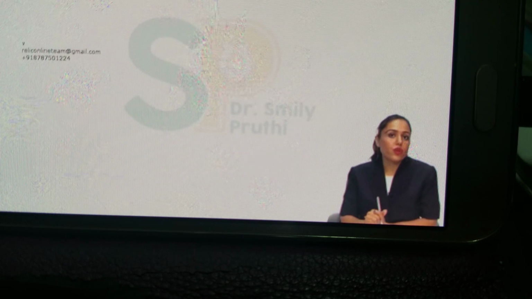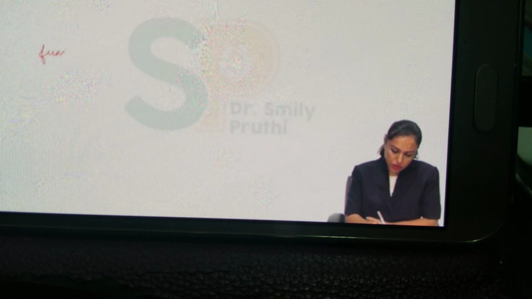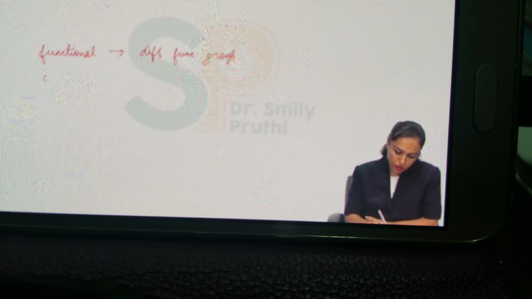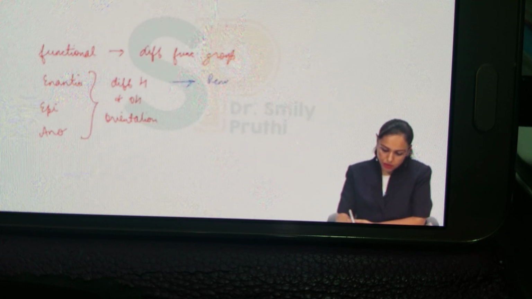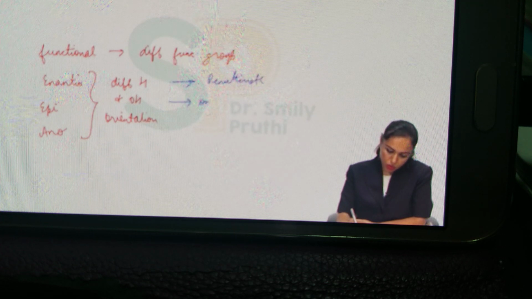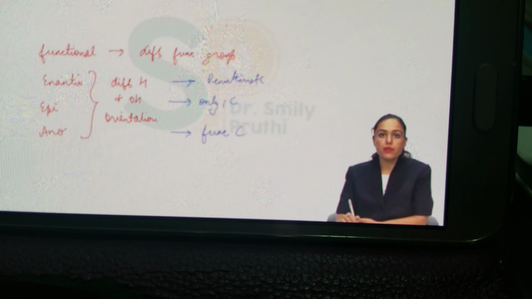So we're done with structural isomerisms, 4 types. Let's do the revision. Now the first one was functional. In case of functional, there is different functional group. In case of enantiomerism, epimerism, and anomerism, in all these three, there is different H and OH orientation around some carbons. In case of enantiomerism, it is the penultimate carbon. In case of epimerism, it is only one carbon other than penultimate carbon. And in case of anomerism, it is around the functional carbon.